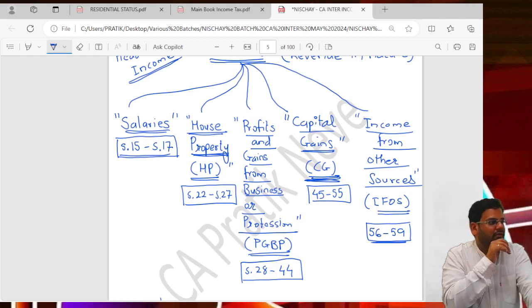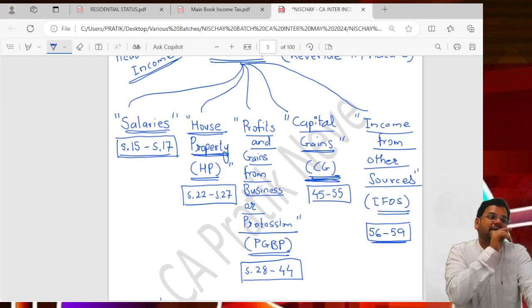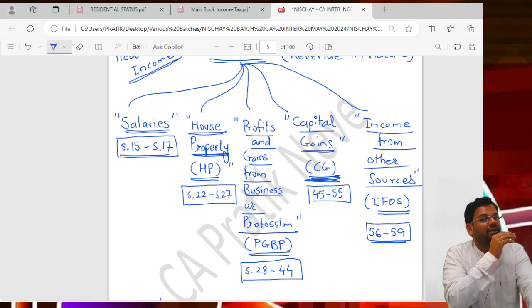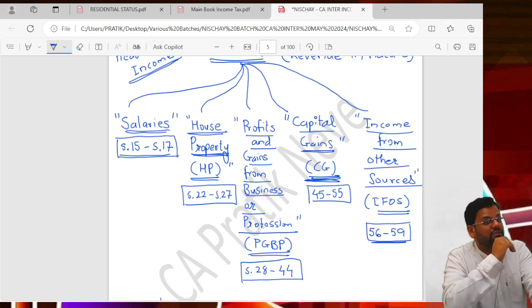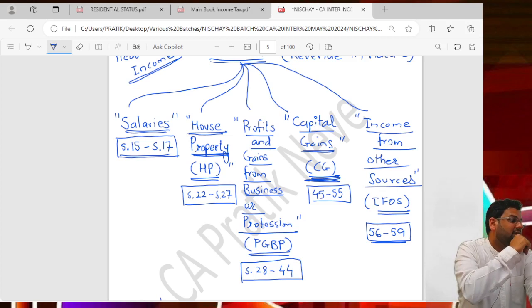Understand one thing. The salaried person who has purchased the car, who has the same petrol, same servicing, same interest on loan, will not get any deduction. So his taxable salary was 60 lakh, which will continue to be 60 lakh. The car will not make any impact because that deduction is not allowed while calculating income from salary. That deduction is allowed while calculating PGBP, not allowed while calculating salary.